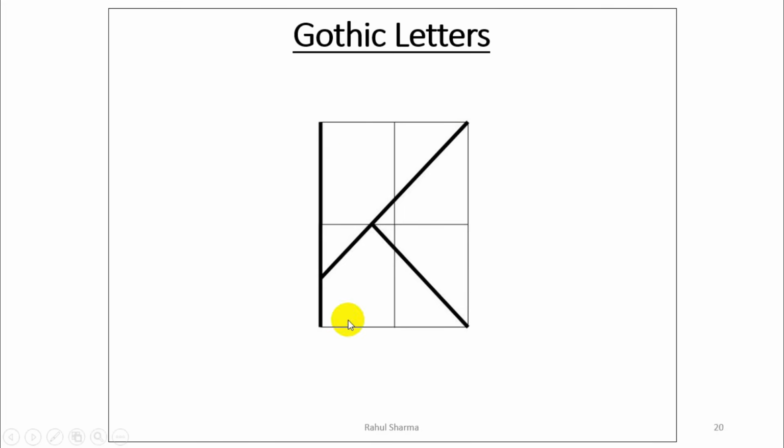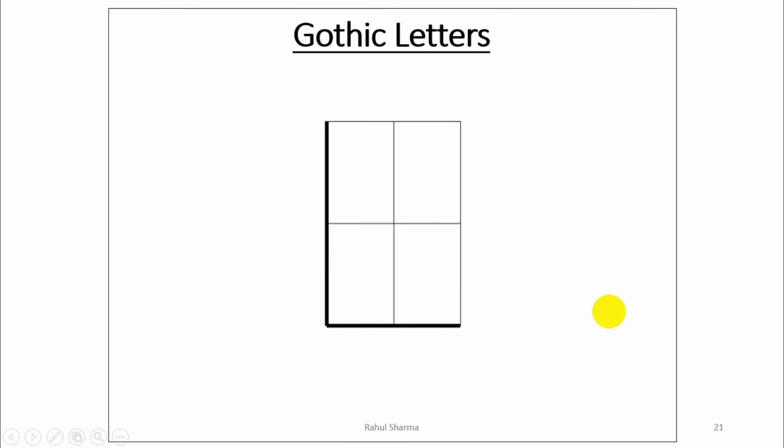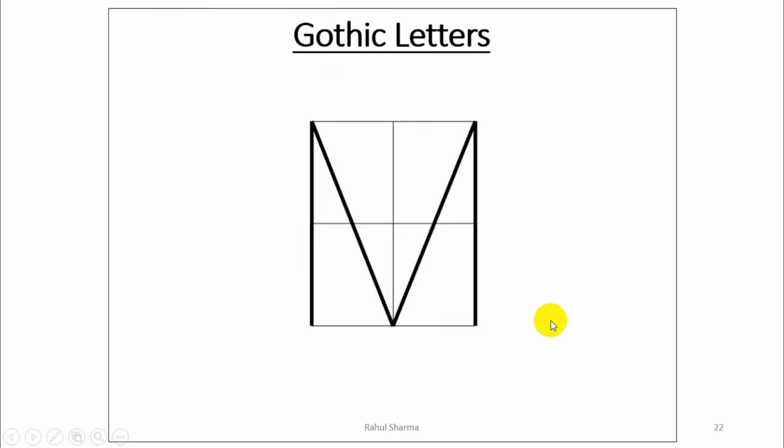In K, a straight line here, from the top right corner you have to join a point below the mid, and from the lower right corner a line towards the upper left corner. Now this is L, a simple one with full width, straight lines.